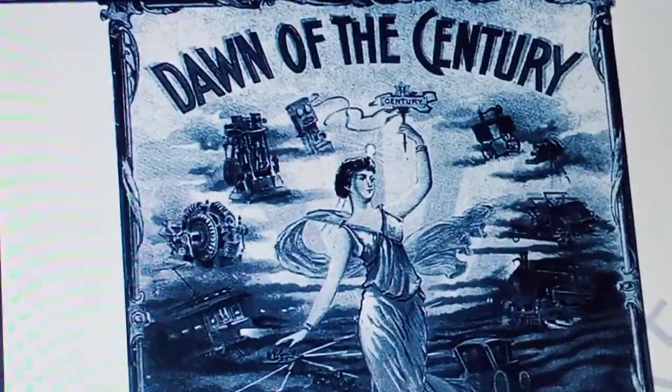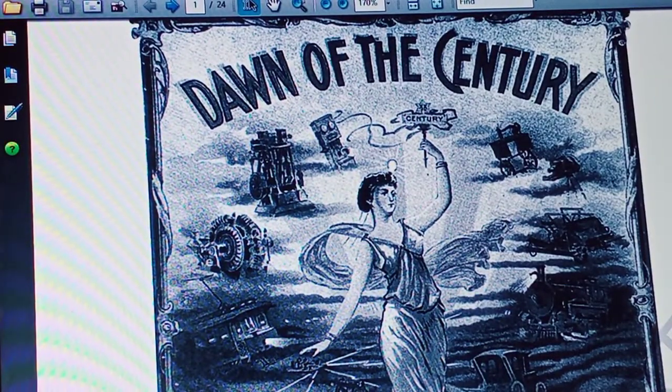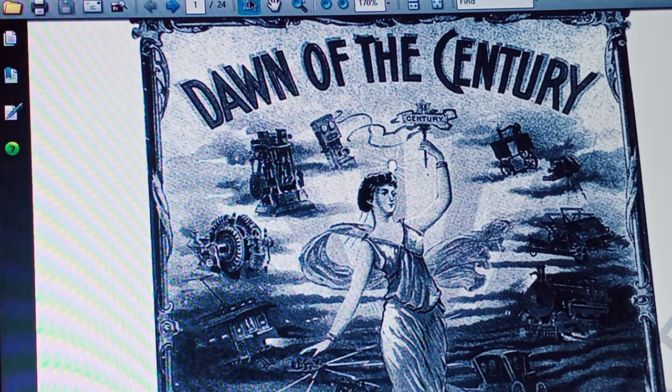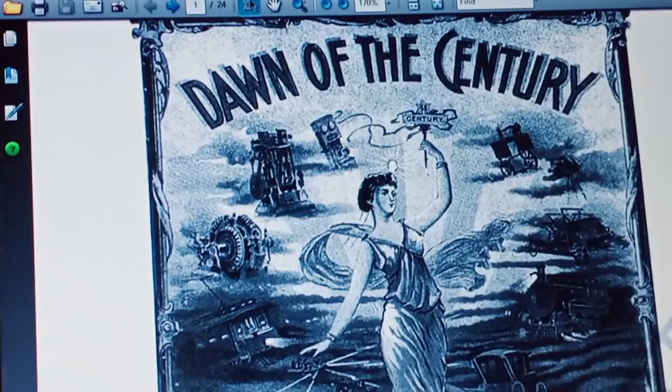What is written on the picture? Dawn of the century. Okay. Here, dawn means the period before sunrise. Here, dawn of the century means simply a period before the industrial revolution.